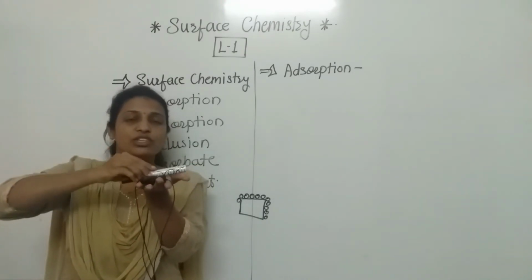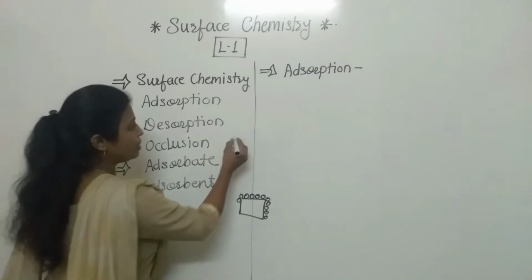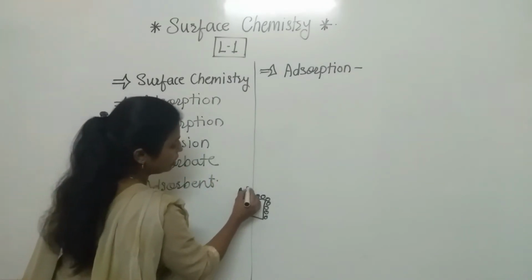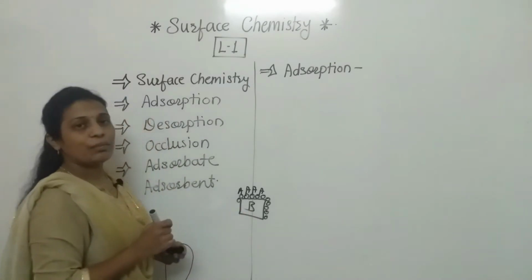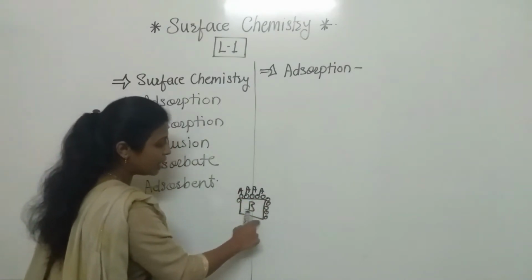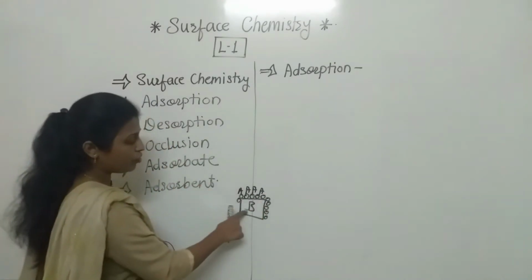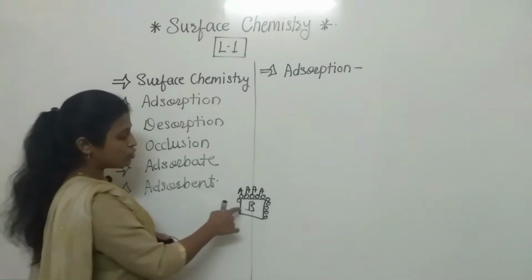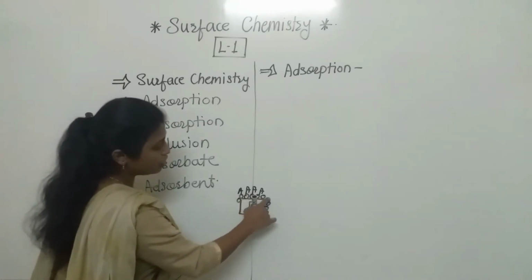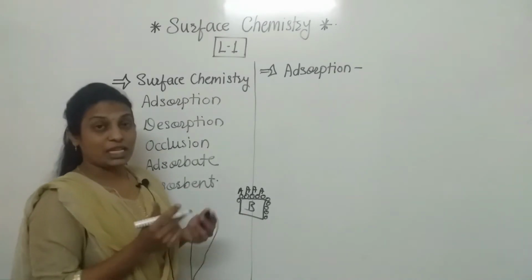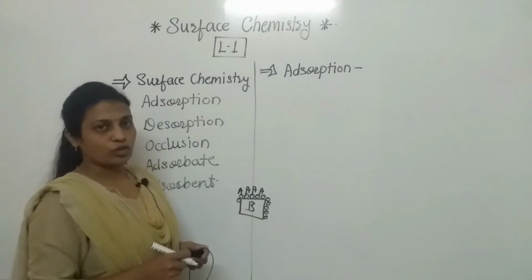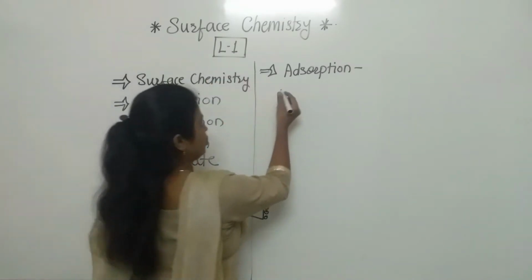Its concentration will get increased. Simply, these are the A molecules which get attracted by the B, and they are retained on the surface of that solid or liquid. So the concentration of A molecules will get increased on that surface, and that is nothing but adsorption. So firstly we'll write the definition.